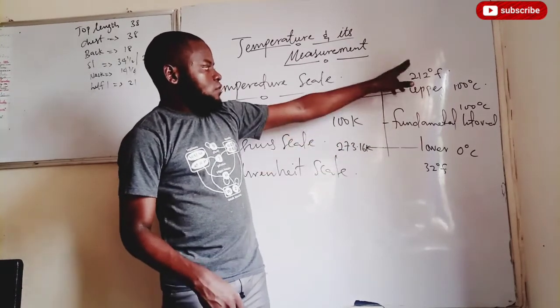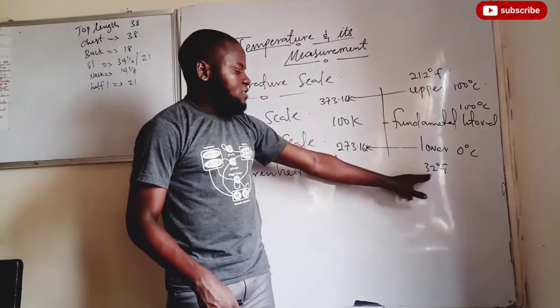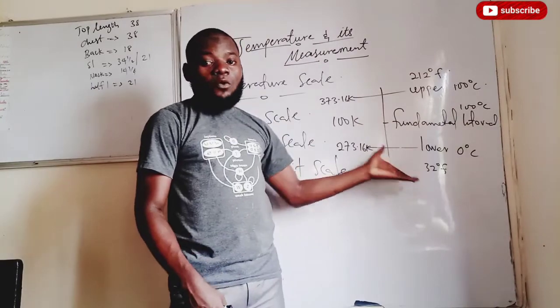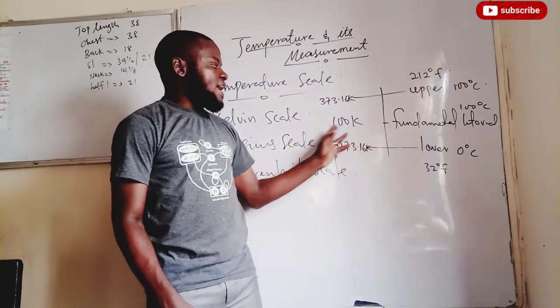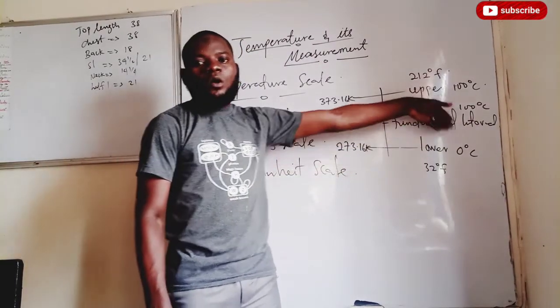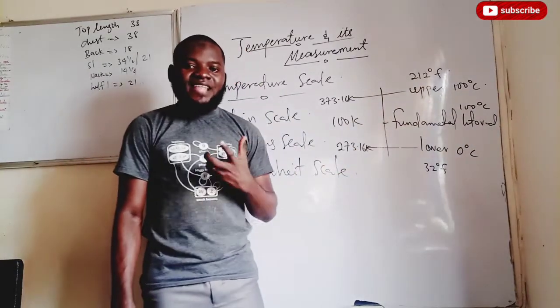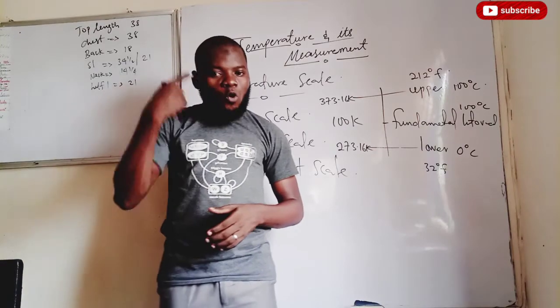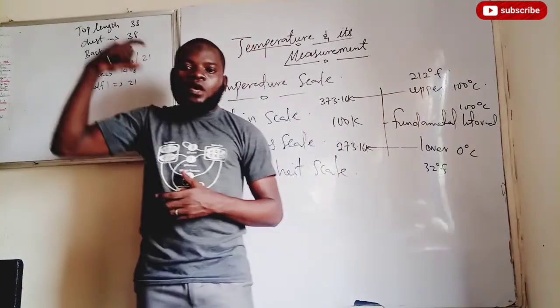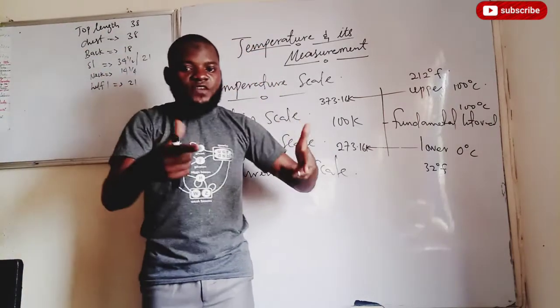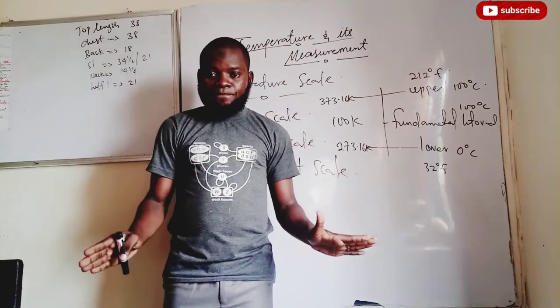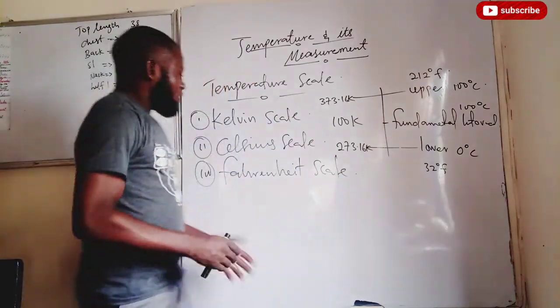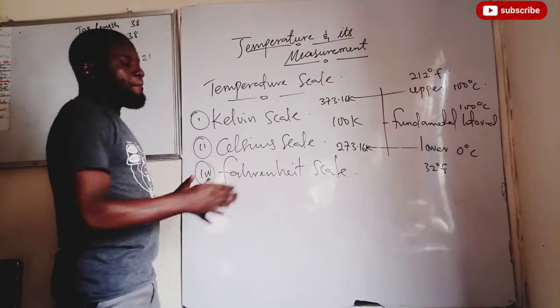But if you check that of Fahrenheit scale, 212 minus 32, that will give us 180. It's not equal with that of Kelvin or that of Celsius. And that is why whenever you are given a temperature in degree Fahrenheit, there is always need for you to convert it to either Celsius or Kelvin, as the case might be. Do we understand that now? So that is that about temperature scale.